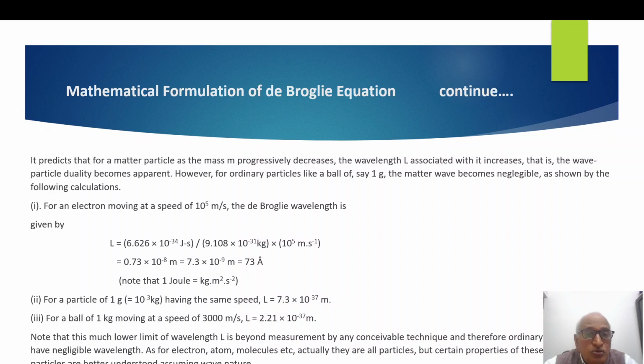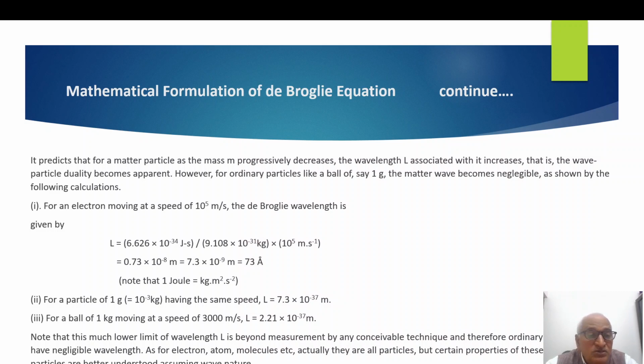Note that here the joule unit is kilogram meter square per second square. Now we do a similar calculation for a particle of 10^-3 kilogram. If we put in the different values of constants, what do we get? We get wavelength λ equal to 7.3 × 10^-37 meter. I repeat, 7.3 × 10^-37 meter.